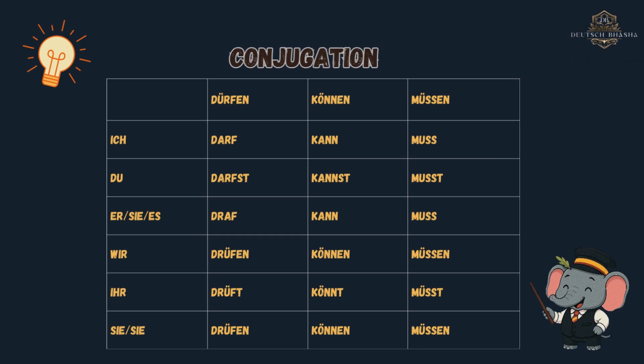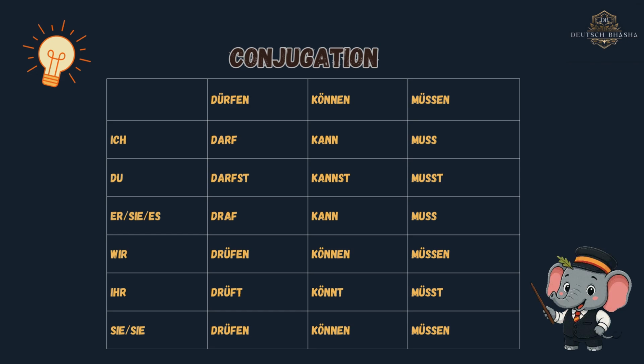Now, let's look at each one with its conjugation. Dürfen is conjugated as ich darf, du darfst. For er, sie, es, it's conjugated as darf. Wir dürfen, ihr dürft. For sie, Sie, it's dürfen. Können is conjugated as ich kann, du kannst. For er, sie, es, it's conjugated as kann. Wir können, ihr könnt. For sie, Sie, it's können.